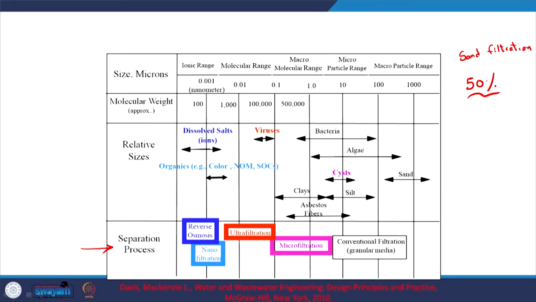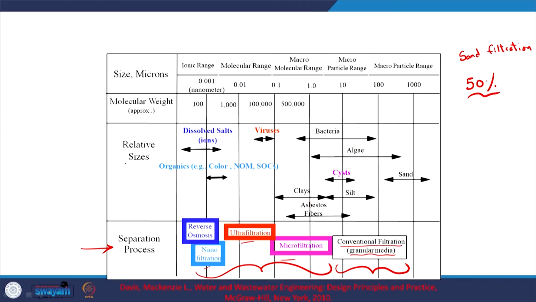What are we trying to do? We are trying to remove those particles that are bigger in size than the pore size of this particular cloth, let us say, right, or the filter size of that particular cloth. So, here we have different separation processes based on relatively similar principle, other than with respect to reverse osmosis. We have conventional filtration, meaning with respect to activated carbon, sand or such. Micro, ultra and nano came much later, but let us concern ourselves with conventional filtration.